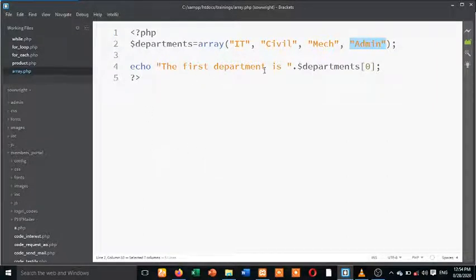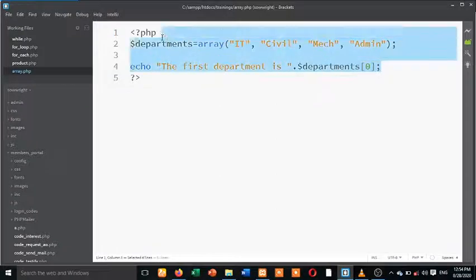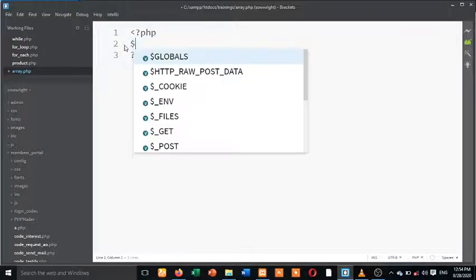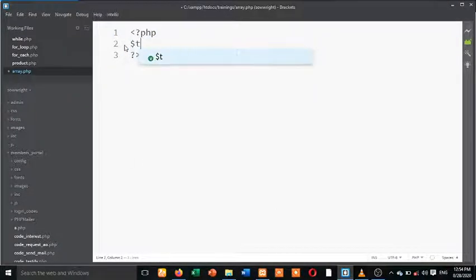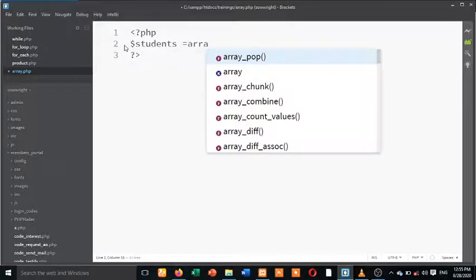Let's take, for example, let me declare a variable. The variable, let me call it tree, or persons, or students. Let me use students. So equals to, don't forget how to declare an array.